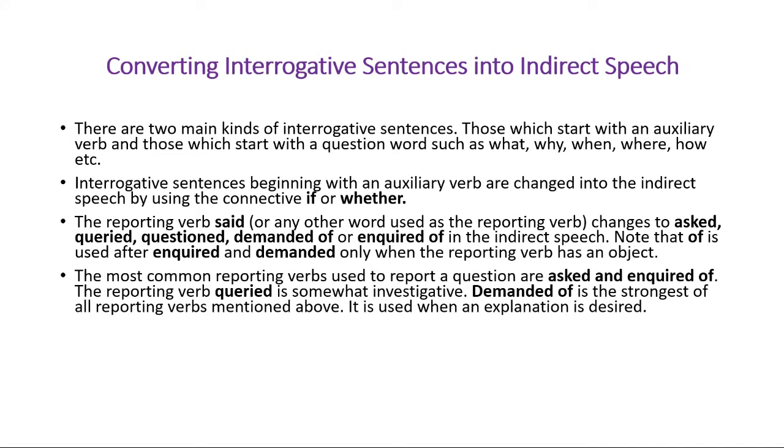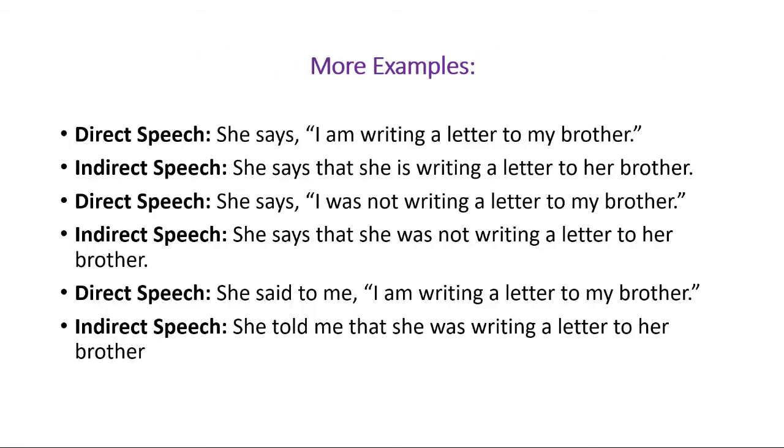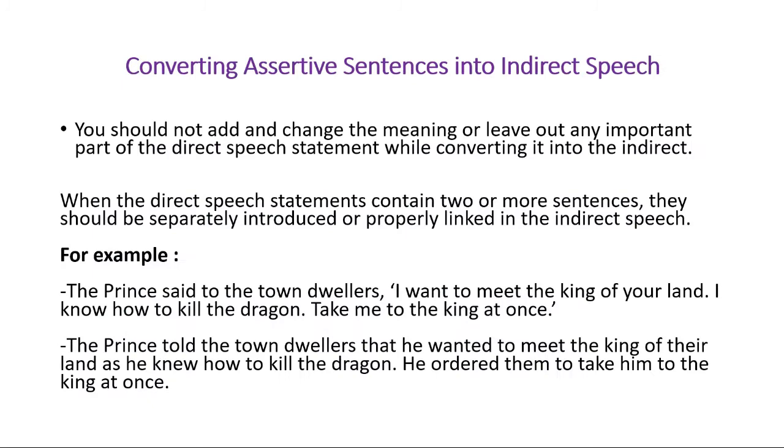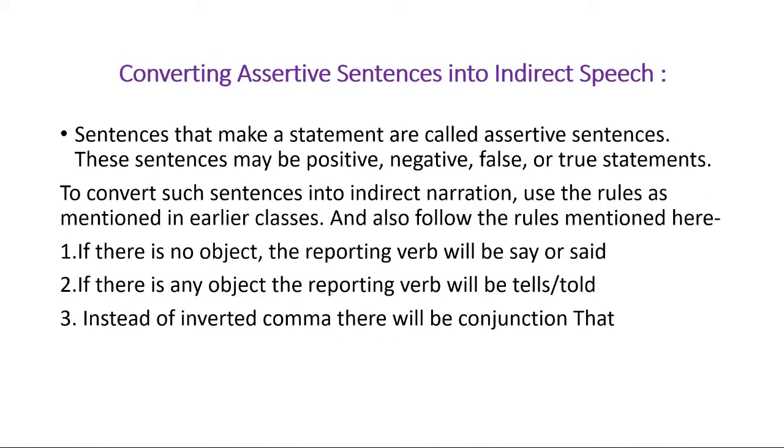So before moving to converting interrogative sentences into indirect speech, let me revise the part of assertive sentence one more time. First of all, we have to follow all the rules of pronouns and all the rules of tense. Then we cannot use any kind of inverted comma. Rather, we will use the conjunction that. And if there is no object, we will use say or said. That is, if we do not know whom the speaker is speaking to, we will use say, says, or said.